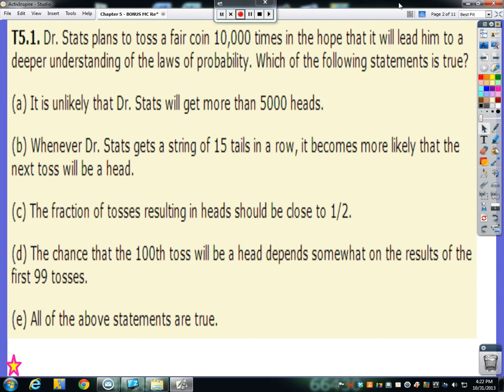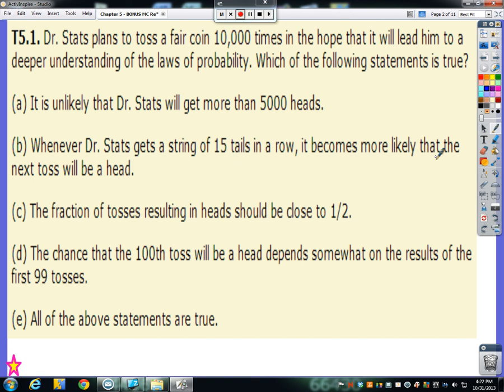First question says, Dr. Stats plans to toss a fair coin 10,000 times in the hope that it will lead him to a deeper understanding of the laws of probability. Which of the following statements is true? A, it is unlikely that Dr. Stats will get more than 5,000 heads. Well, if he flips the coin 10,000 times, we would expect him to get 50-50, but is it unlikely that he'll get more than 5,000 heads?